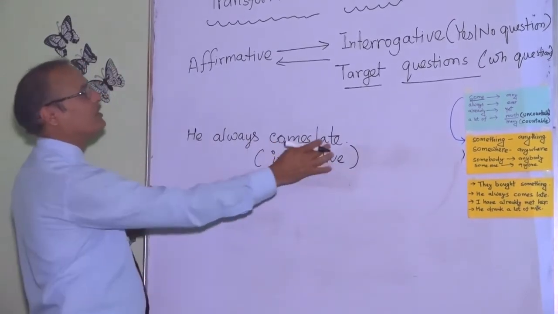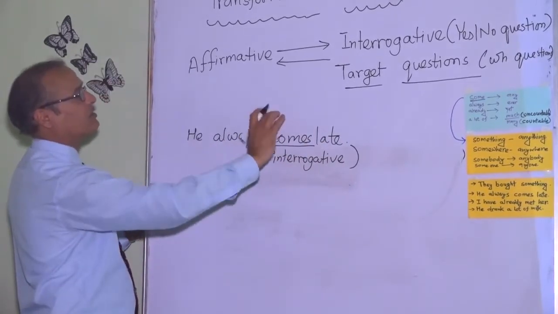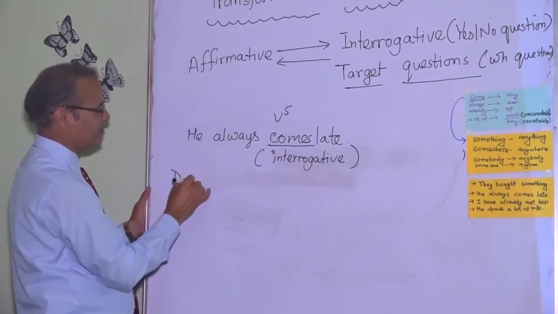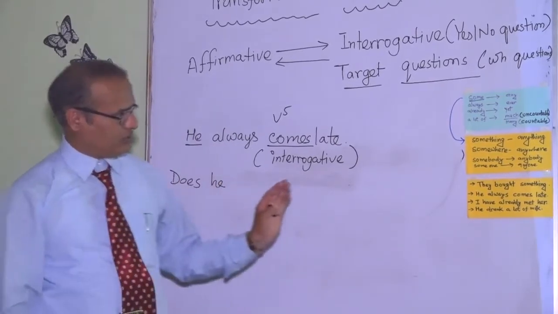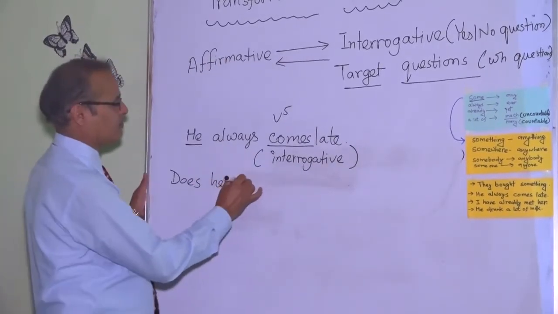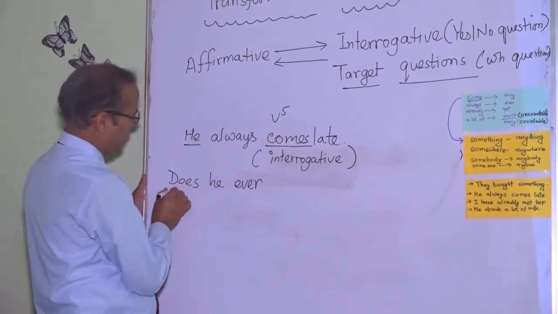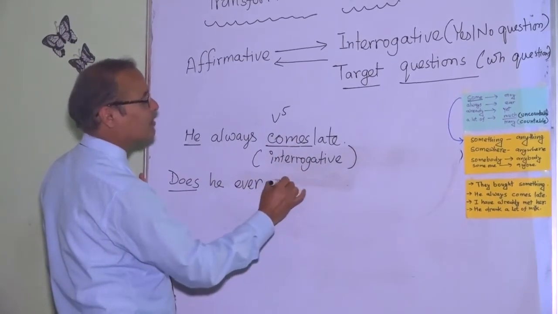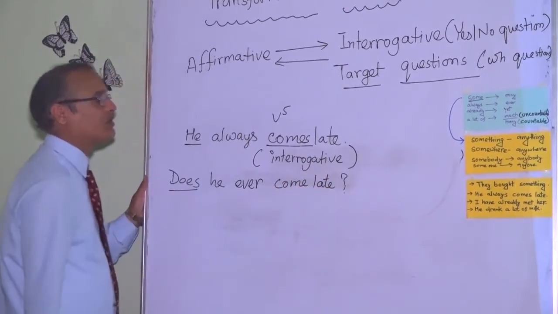He always comes late. Again, there is no helping verb. The main verb is given there, and it's fifth form, the third person singular. For fifth form, does plus subject, he. Now always in yes no question is changed into ever. Does he ever come late? The helping verb we have derived from the main verb.